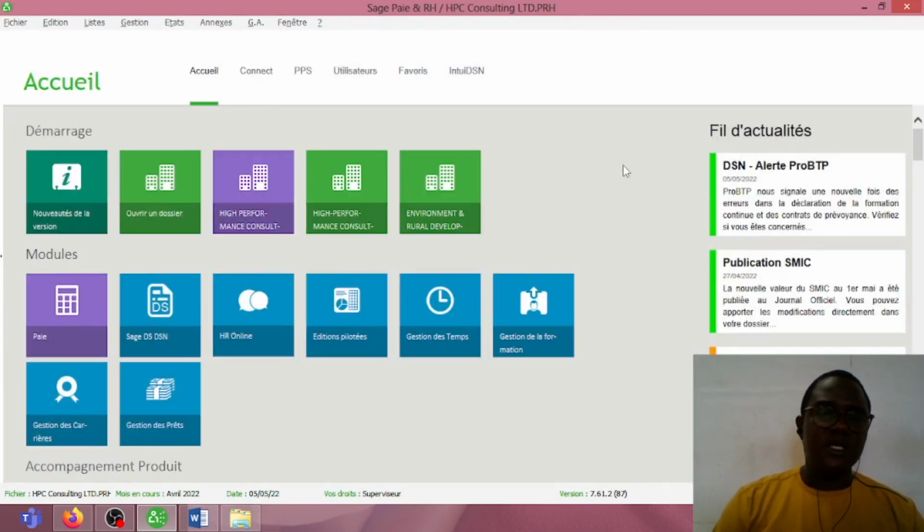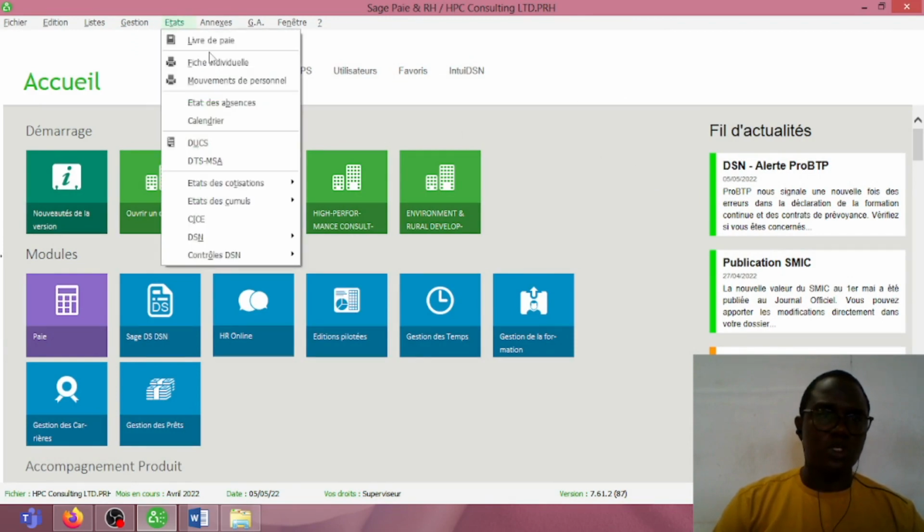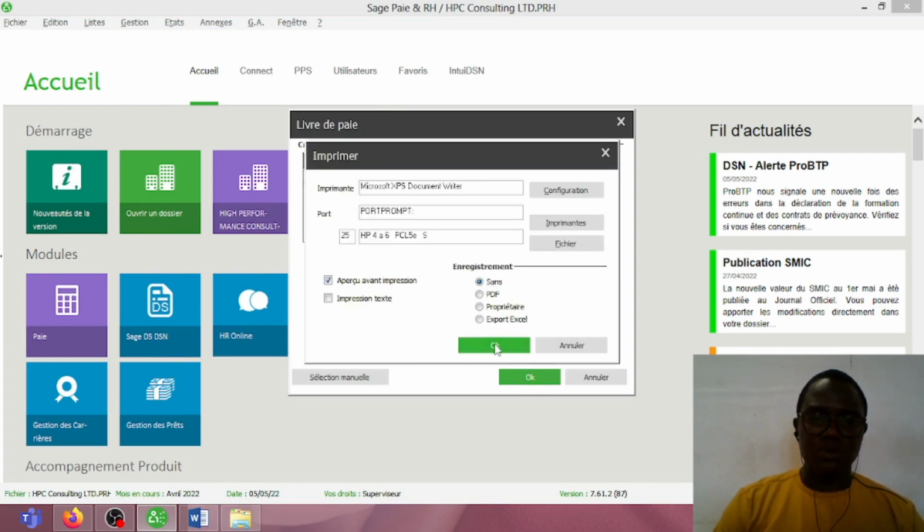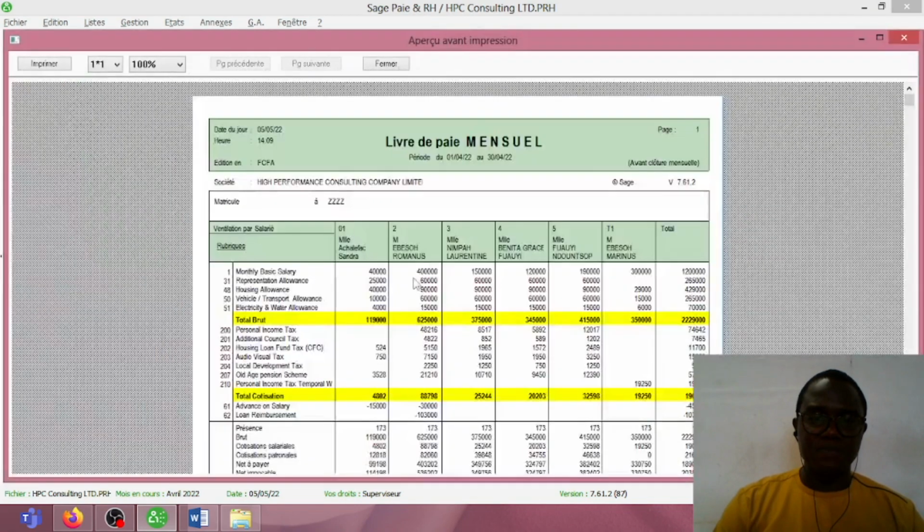Now, let's try to see how we can use the software to generate a payroll register. So we'll take this option, take payroll register, and everything is okay here. We'll just validate, and we have a preview there. So this is a payroll register. As you can see, it gives us information per employee.